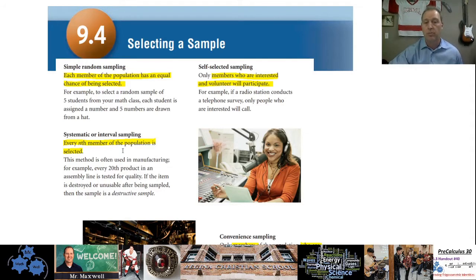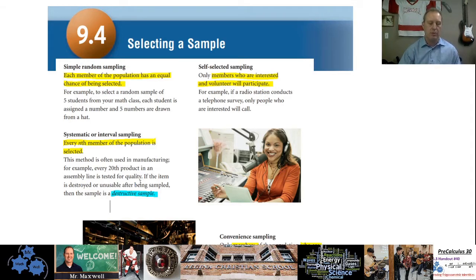Like at a grocery store, they might give a survey to every 20 people. If you're assembling products, every 20th product or every 100th product or whatever you choose, you're going to grab that one and give it a test. Interestingly enough, I didn't highlight this, but destructive sampling, okay, that's in italics here. If you take something and test it for its quality and you can't use it again, that's called a destructive sample, okay? So if you take a little toy on an assembly line and hammer it until it's squished to oblivion, then you can't use it again.